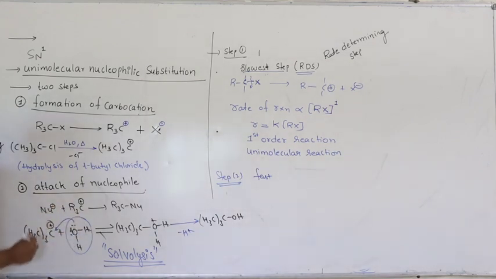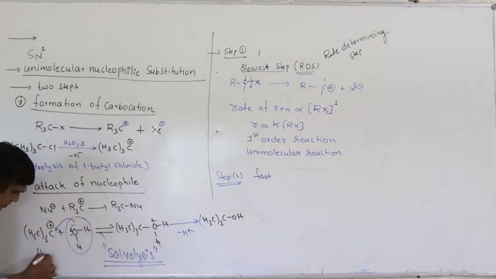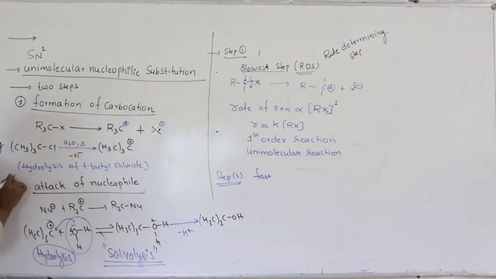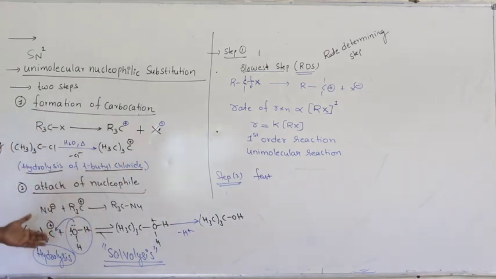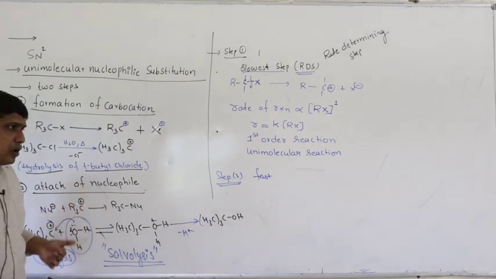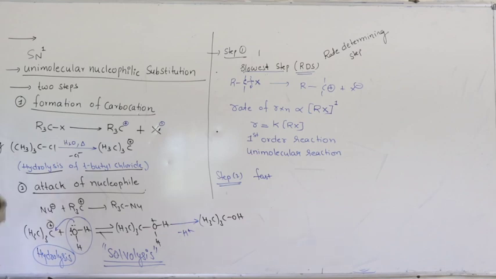Therefore, solvolysis means hydrolysis. That is why what I have written here is hydrolysis or solvolysis of tertiary butyl chloride. In general, we call it solvolysis, because you do not always have to take water; you can take ethyl alcohol or methyl alcohol. So the general word is solvolysis. If I take water, you can call it hydrolysis.